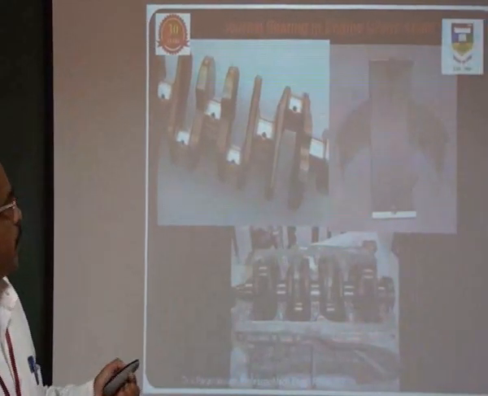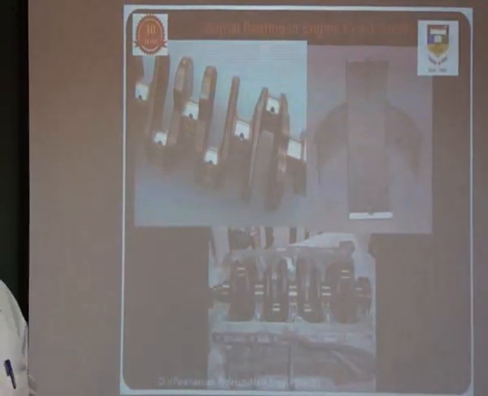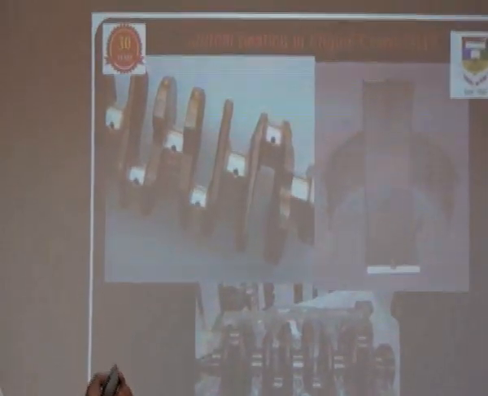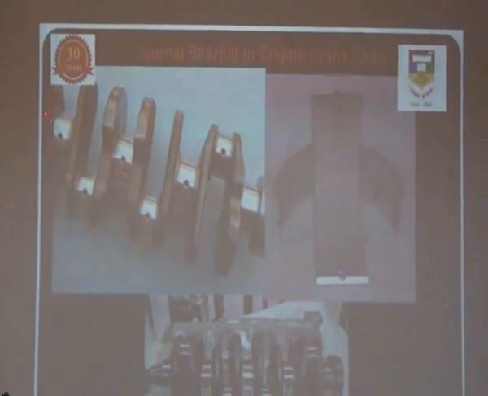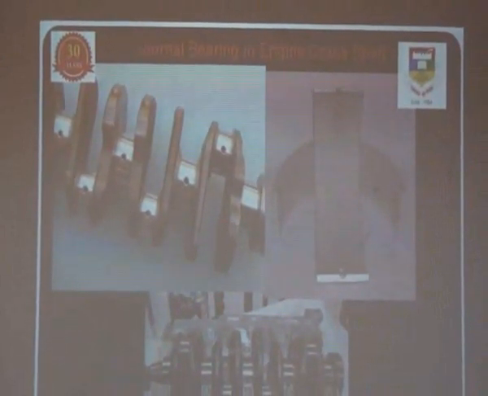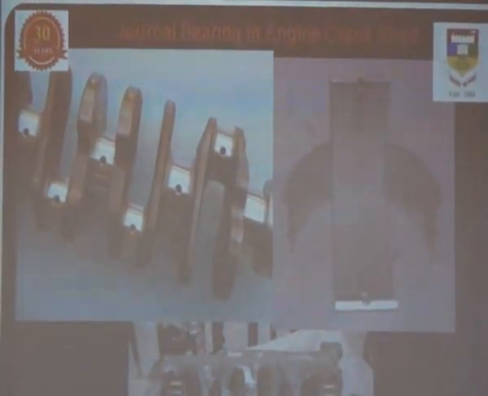One of the important applications of the journal bearing is that it is used in the engine. You can see this is the crankshaft, and this is the bearing made of two halves.